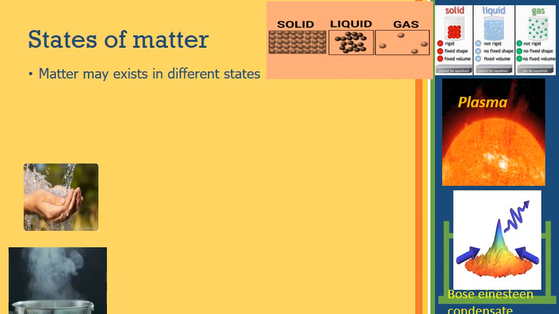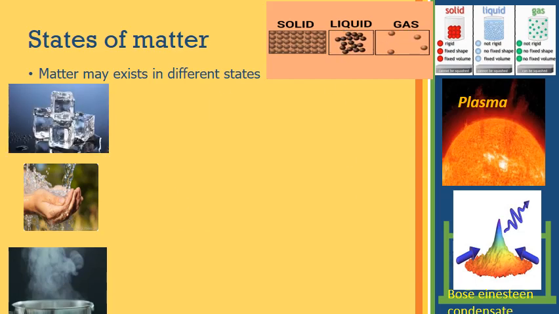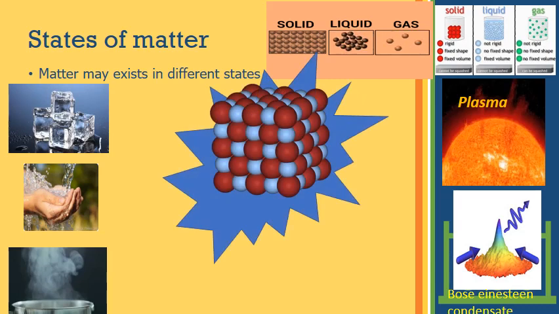Now we will discuss the solids first. Okay. So matter exists in all the three different states, isn't it? First of all, the solids. When you take the solids, if you observe the diagram there, all the molecules are regularly arranged. They are closely packed, regularly arranged. They have a definite shape.